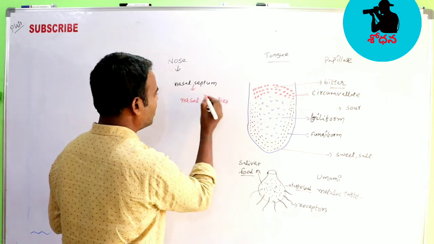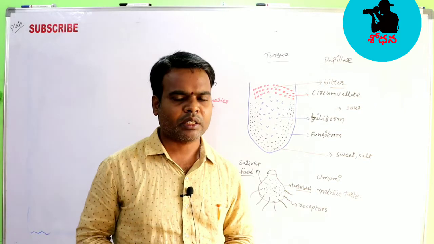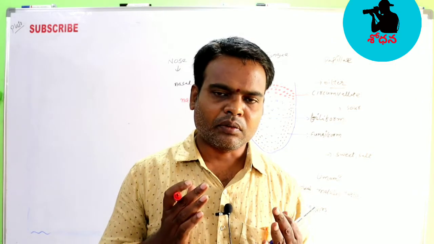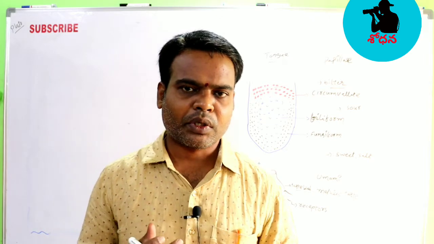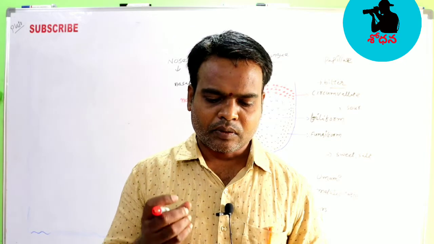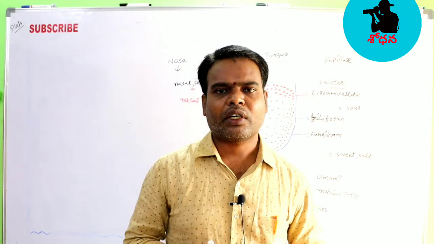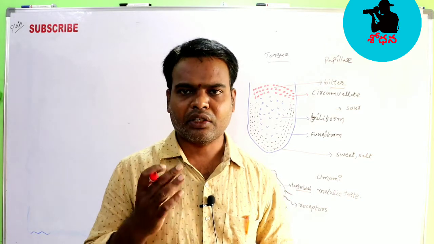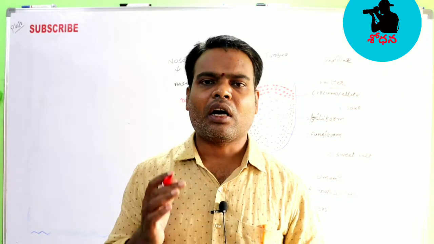In the nasal cavities, two regions are there. One is the vestibular region, another one is the olfactory region. Generally our nose filters the dust particles to prevent their entry into the lungs. So hair is located at the outermost region, which we call the vestibular region, and just behind that you find the reddish structure inside the nose, which is called the olfactory region.